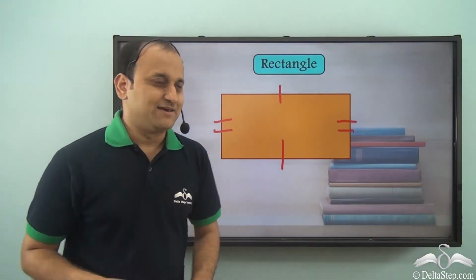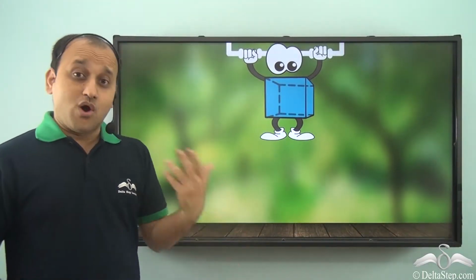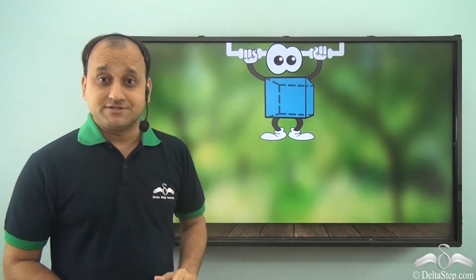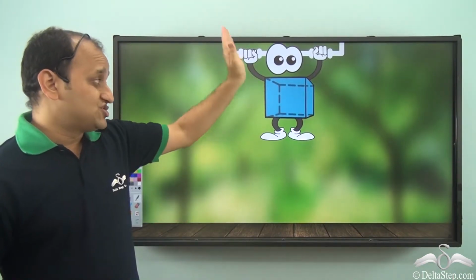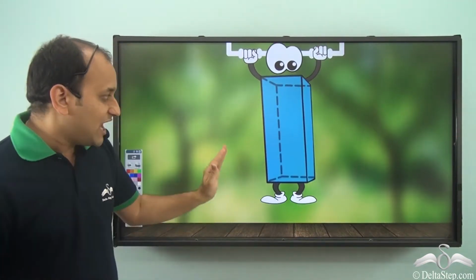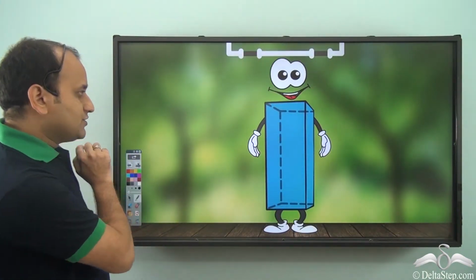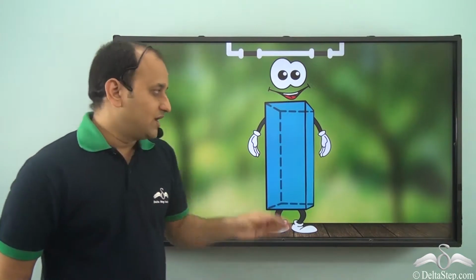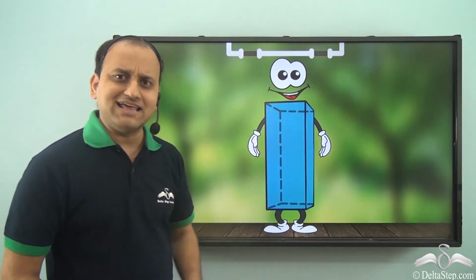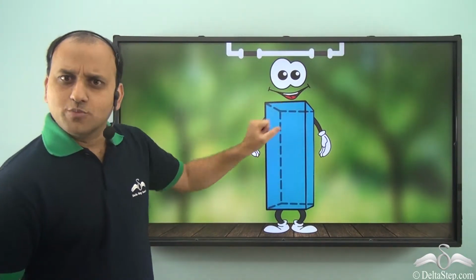Well, let's see. So cube wanted to become taller. So it started doing pull-ups. And once it started doing pull-ups, it started changing. So its shape started changing and it became taller. So cube converted into this shape. Now what exactly is this shape? It looks like a stretched out cube, isn't it?